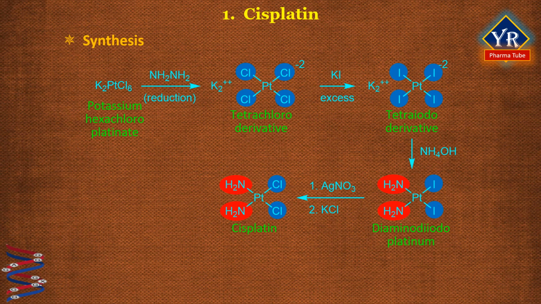The two iodines are next removed by sequential reaction with silver nitrate followed by potassium chloride, thus cisplatin is produced. Cisplatin forms a yellow powder or yellow to orange yellow crystals. It is photosensitive, packed in amber bottles and must be protected from light. It is slightly soluble in water.